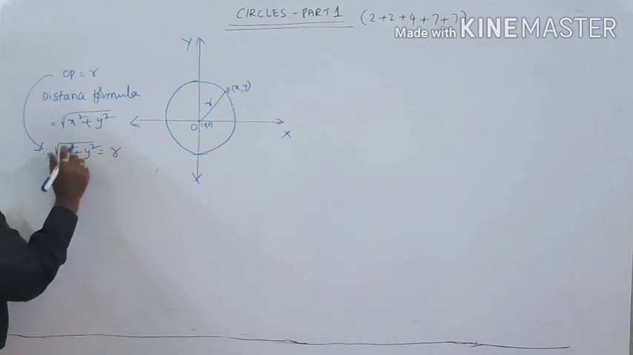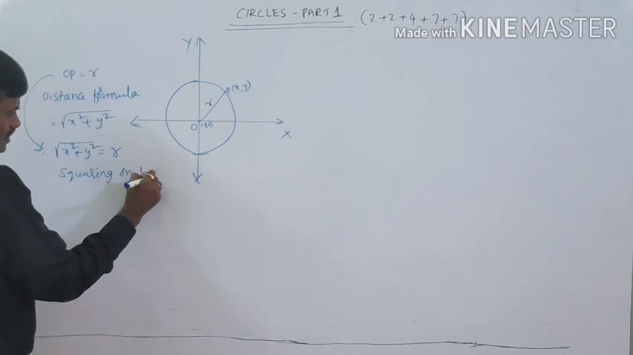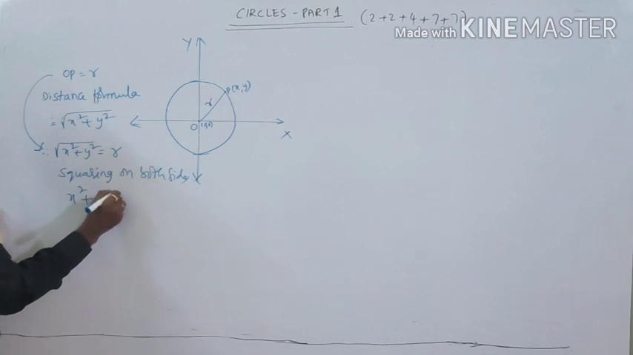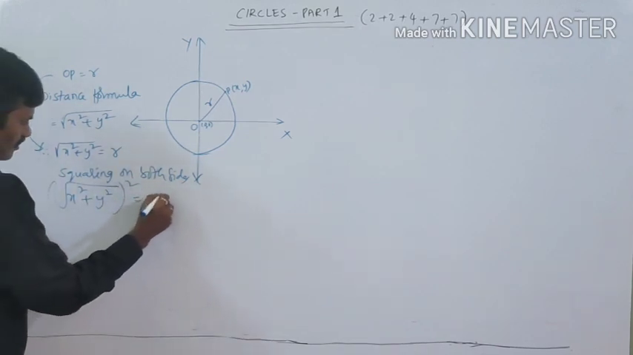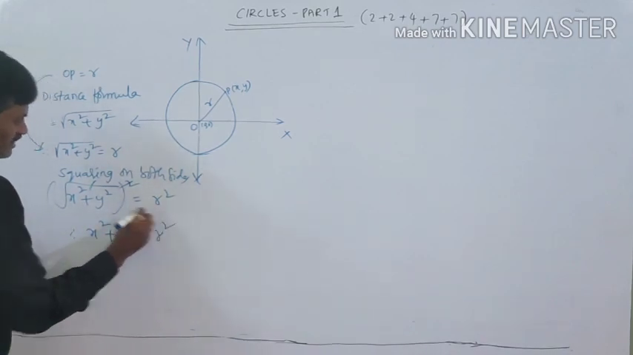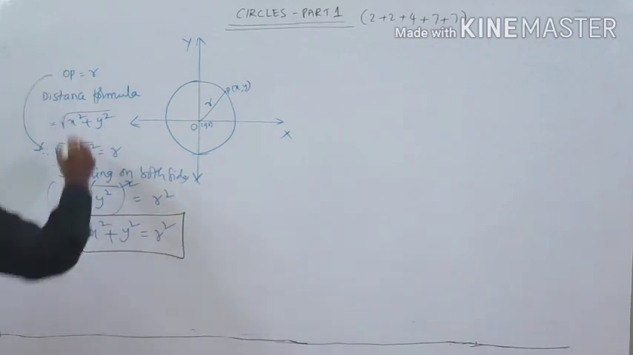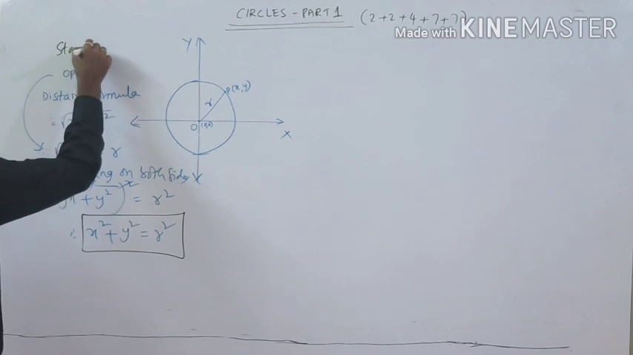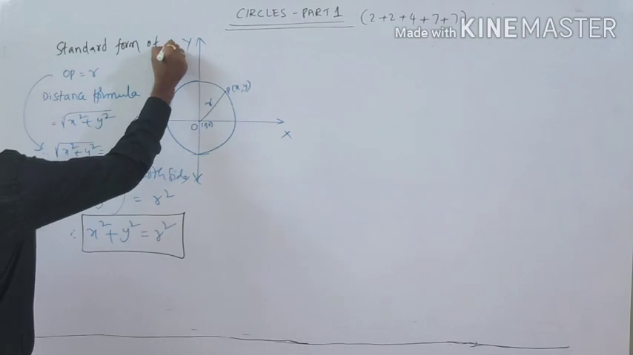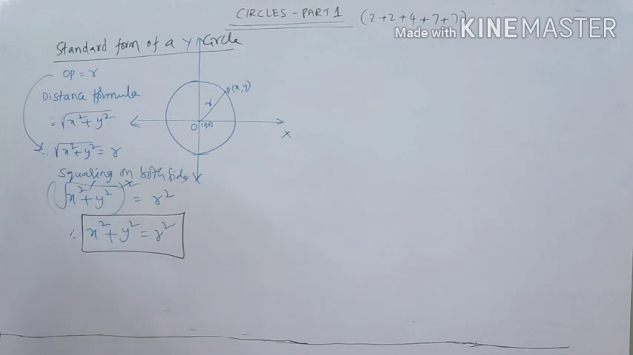Now, to remove this square root, I am squaring on both sides. By squaring on both sides, we get the square root of x square plus y square, whole square, equal to r square. The square root cancels, therefore x square plus y square is equal to r square. This is called the standard form of a circle.